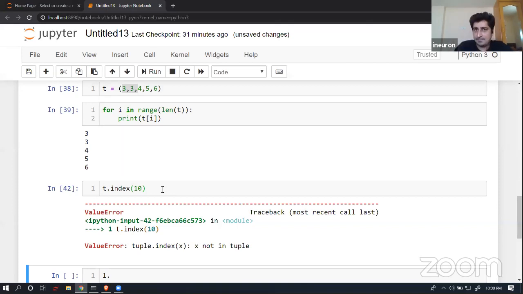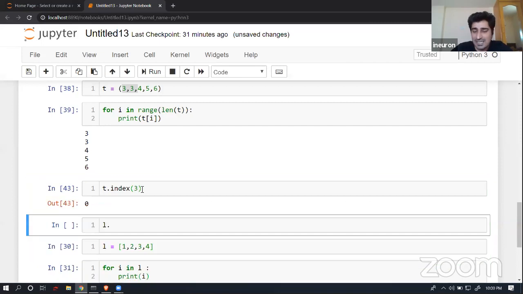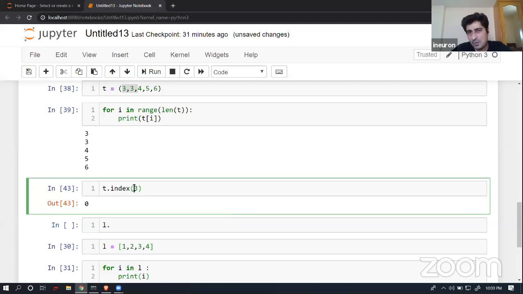So even in this case, the index function which is available inside a list behaves in a similar way. Even over here, let's suppose I wanted to search for 3. So you will be able to get that 3 is at location 0. We all know what the index function returns: it is going to return the first occurrence of that particular entity.